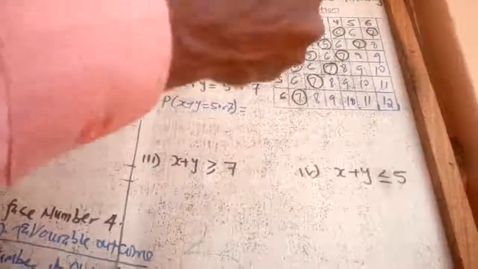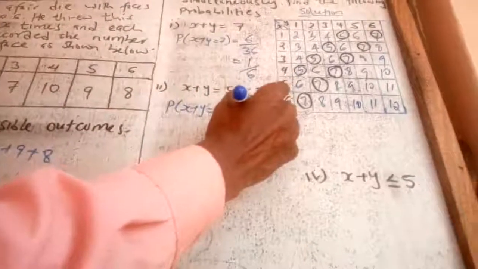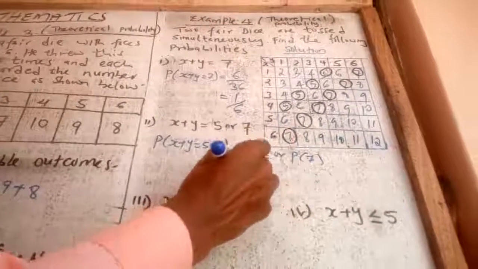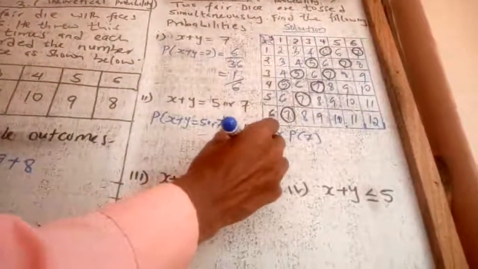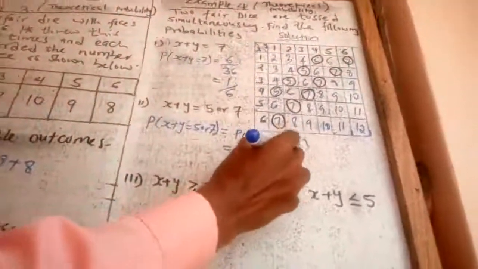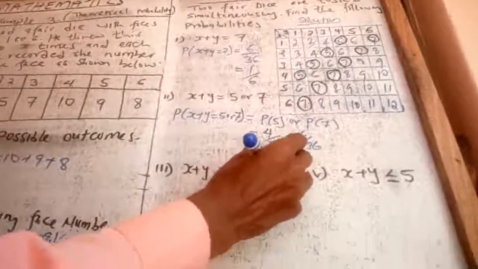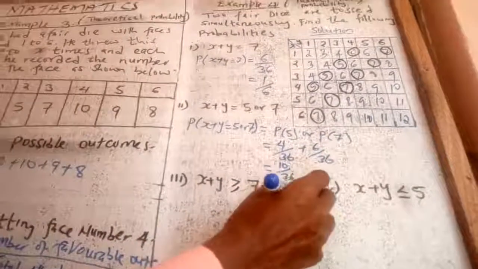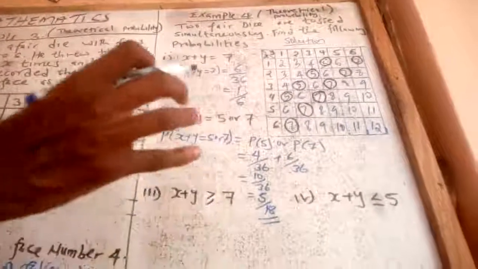So if I count all of them, the probability of 5 or 7 is given by the probability of 5 plus the probability of 7. The probability of 5, they are how many? 1, 2, 3, 4. They are supposed to be 4 out of 36. What about 7? 1, 2, 3, 4, 5, 6, which is 6 out of 36. And therefore, if I add the two, I will get 10 over 36. And if I simplify, by 2, 5, by 2, 18. So the answer becomes 5 over 18.